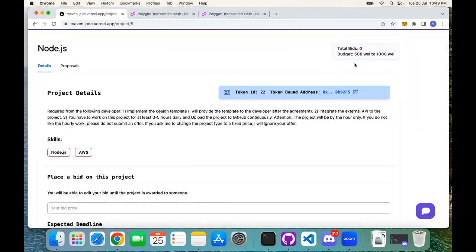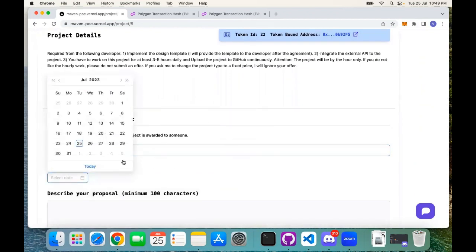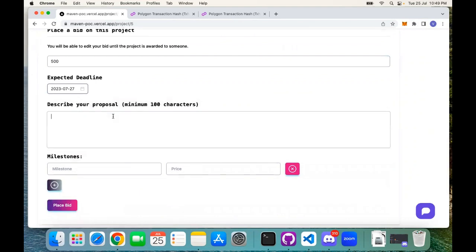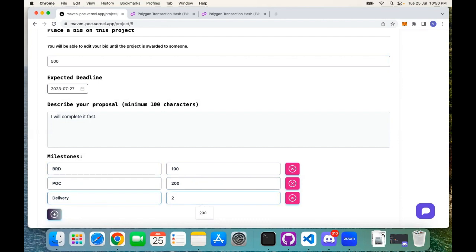Now the budget of this project is 500 WEI to 1000 WEI. So let's say he wants to bid for 500 WEI, and he says I will be able to complete it within 27. I will complete it fast, something like this. And let's say he wants to create 3 milestones. One is a business requirement document for 100 WEI, a POC for 200 WEI, and a final delivery for 200 WEI.